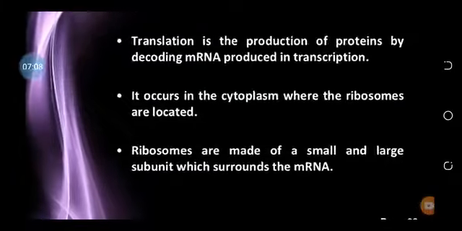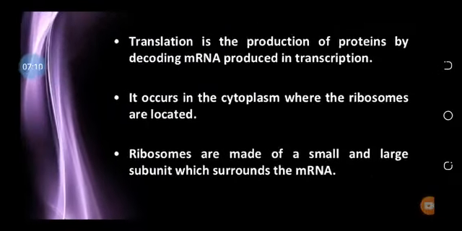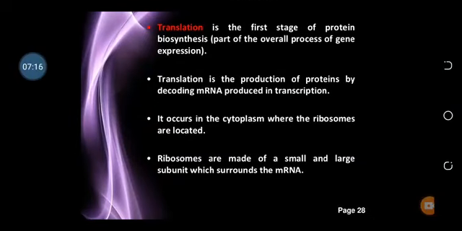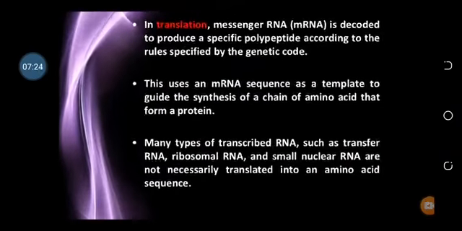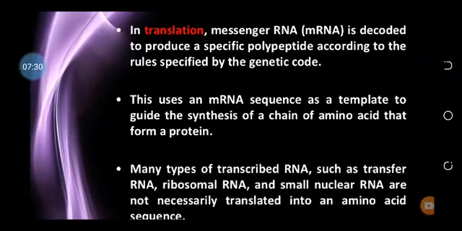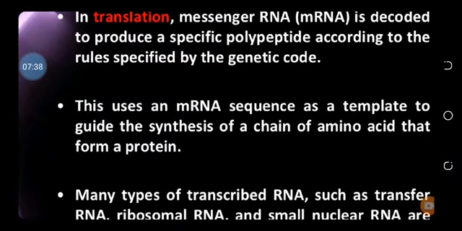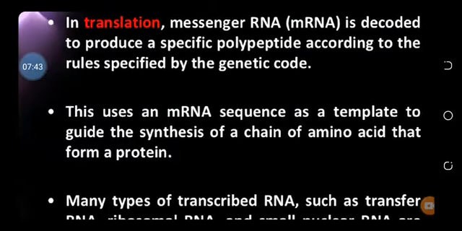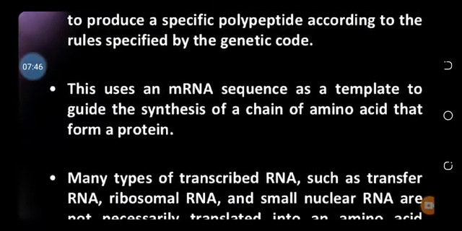As I told you, the ribosome consists of two subunits, small and large. Both subunits join with the messenger RNA during translation, so as to translate the code on the messenger RNA into amino acids. Translation actually decodes the messenger RNA code system, that is, the genetic code, and each genetic code specifies a specific amino acid.